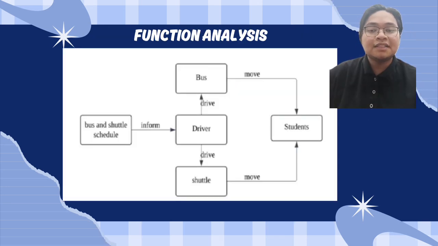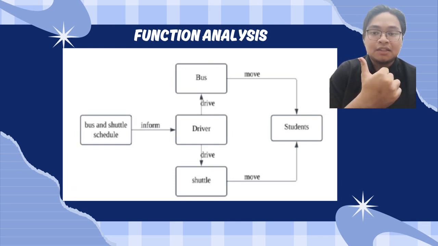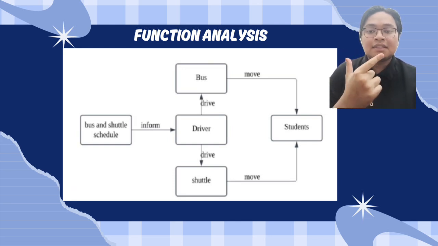I will explain the function analysis part of our project. Function analysis is used to break down the transportation system and understand how each component work together to achieve the main goal. The main function of the Unimass transportation system is to transport students and staff efficiently, safely, and on time. First, we need to identify the key component of the system, which is shuttle bus, drivers, route, schedule, bus stop, and student as user.